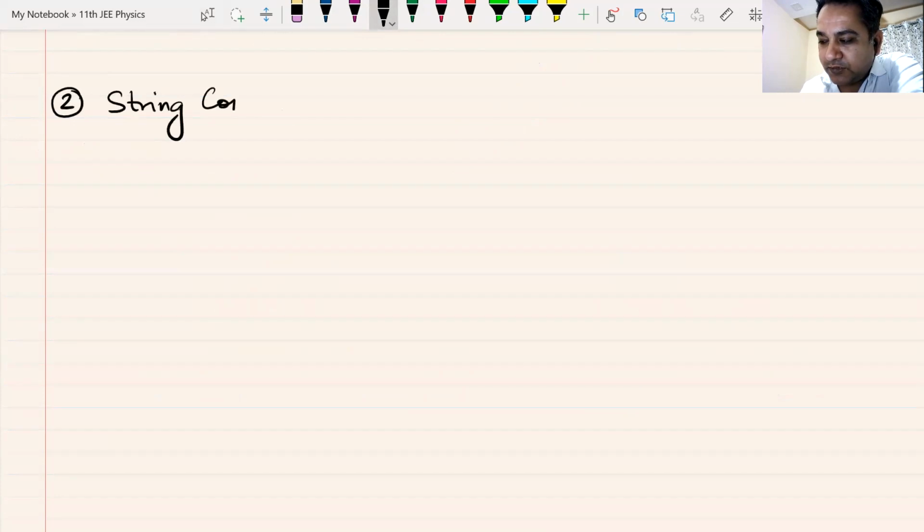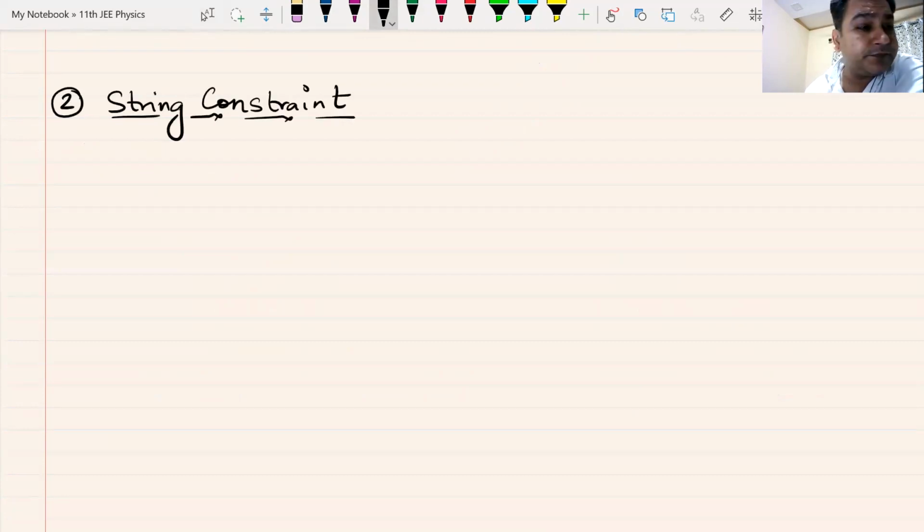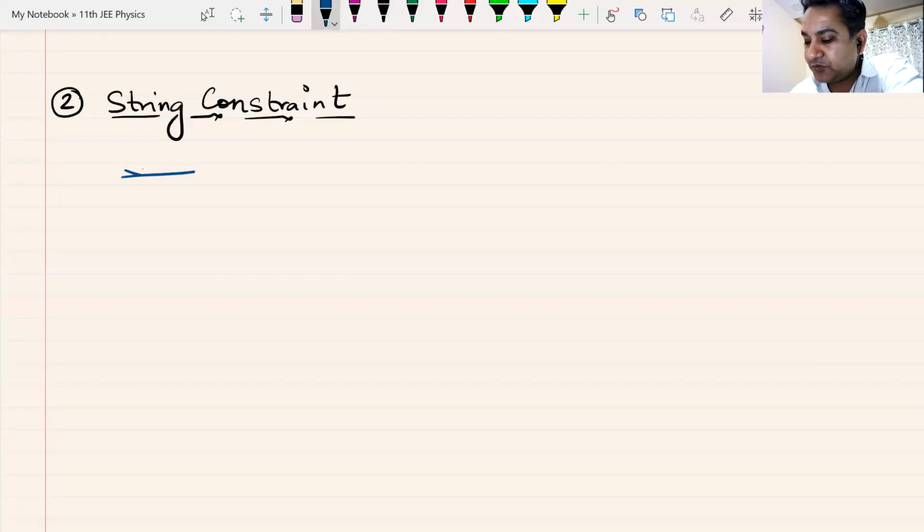As the name suggests, it would have something to do with strings. And since we talk about strings, you have already done some things about strings. Now, what has this string constraint got to do with strings?